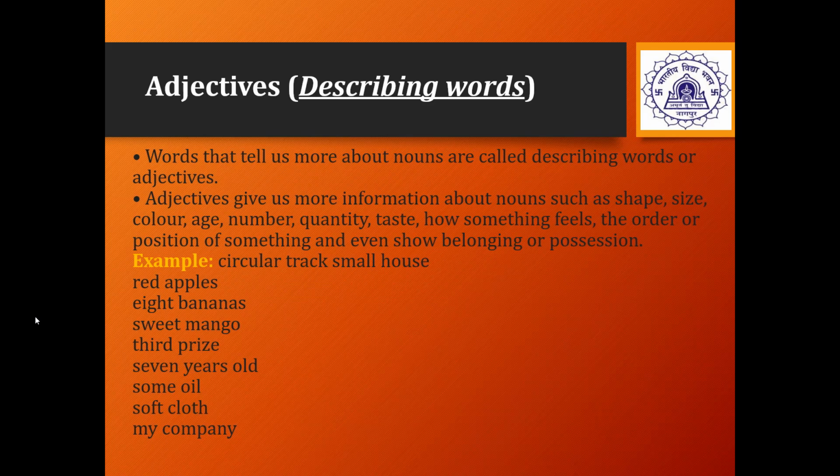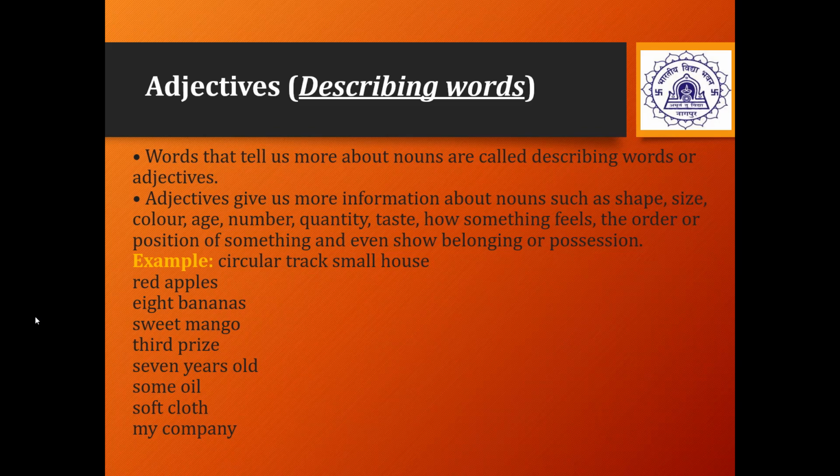Words that tell us more about the nouns are called adjectives, and hence they are also known as describing words. Adjectives give us more information about the nouns such as the shape, size, color, age, number, quantity, taste, how something feels, the order or the position of something, and sometimes even to show a possession or belonging.